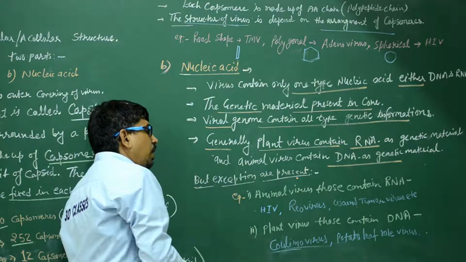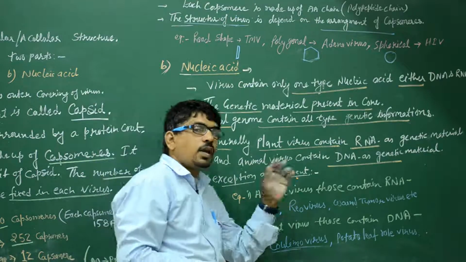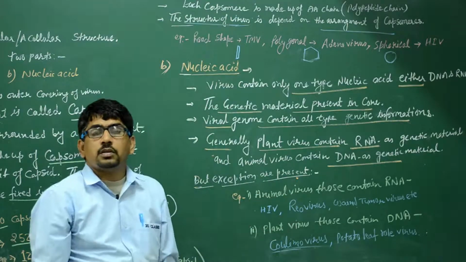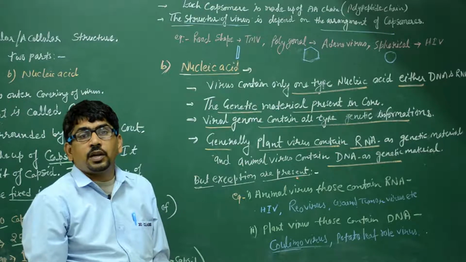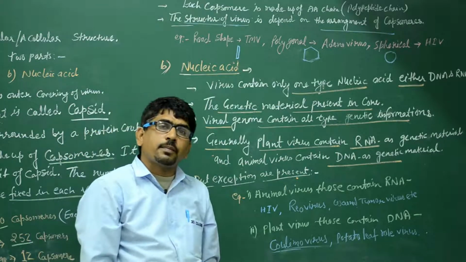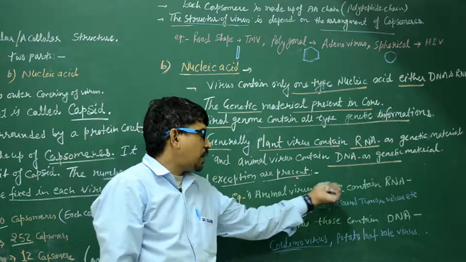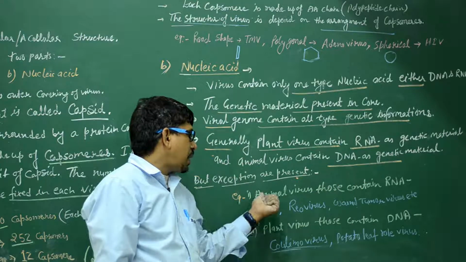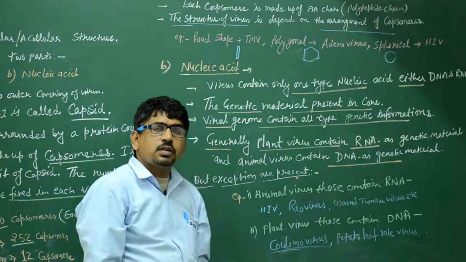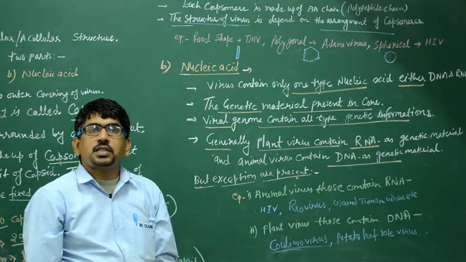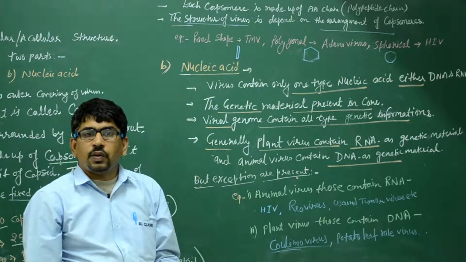For example, there are so many animal viruses that contain RNA as a genetic material. The best example is HIV. Animal virus containing RNA: the best examples are HIV, Reo virus, wound tumor virus. HIV, the AIDS virus. You know very well AIDS.